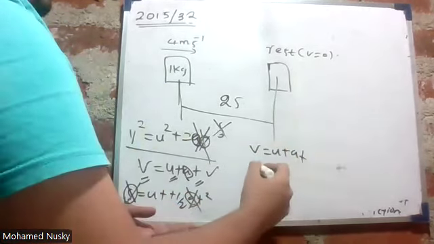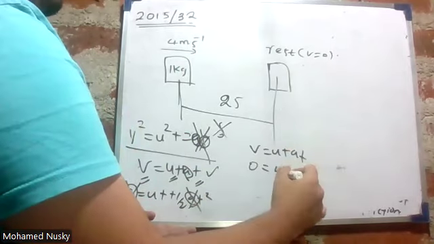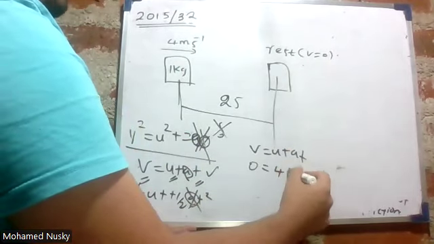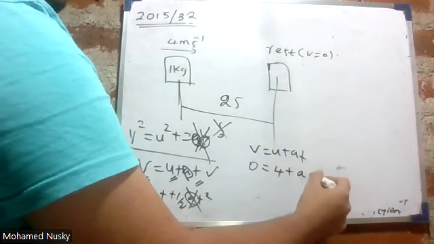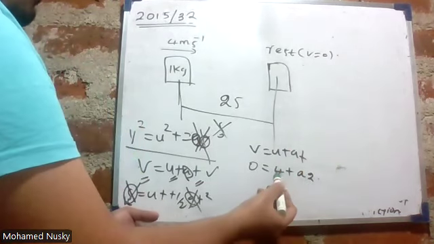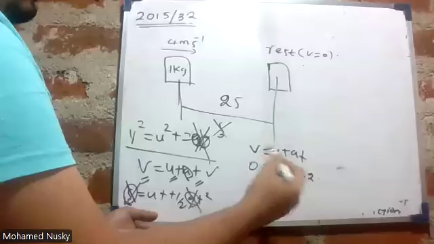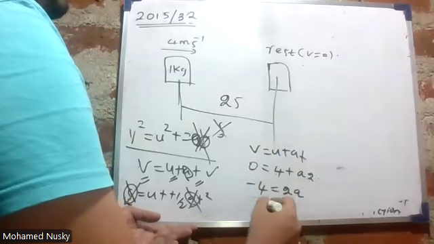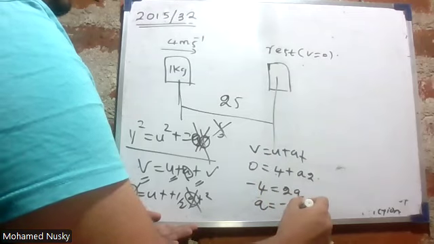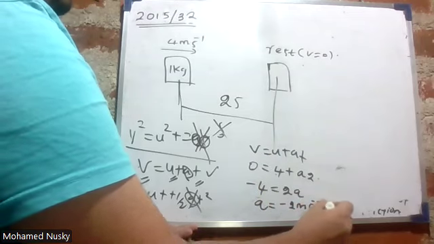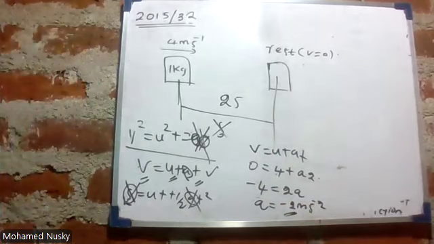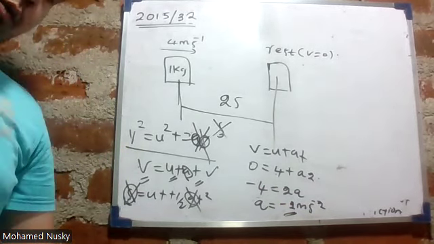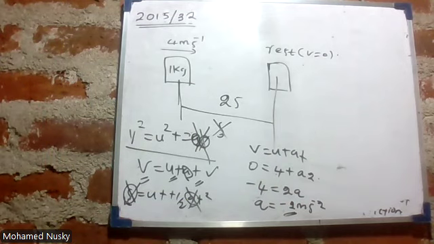Final velocity 0, initial velocity 4, and plus A we should find, that's 2. Therefore, I'm going to take this plus 4 to the opposite side. Therefore, minus 4 is equal to 2A. A is equal to minus 2 meter per second squared. Answer is given in the minus, therefore it should be deceleration. Acceleration minus 2 meters per second squared.